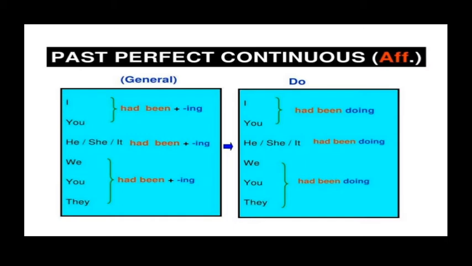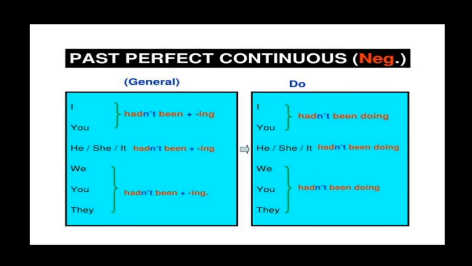Past perfect continuous positive sentence example. Subject I, then had been plus verb in ing. I had been doing. He had been doing. We had been doing. An important thing is he, she, it. The verb had is common. But in the present tense, for he, she, it we are using has. Here in the past tense, had is common for all persons: first person, second person, third person. In a negative sentence, we are adding not between had and been.